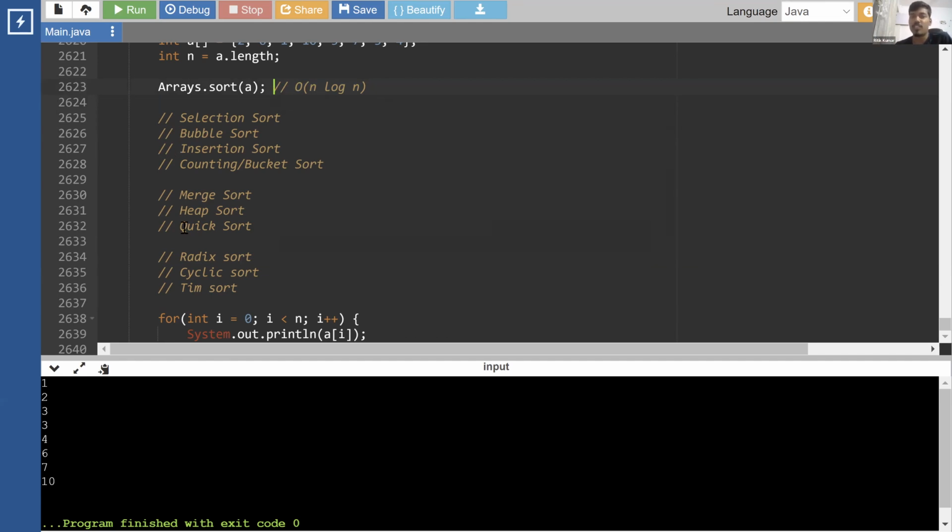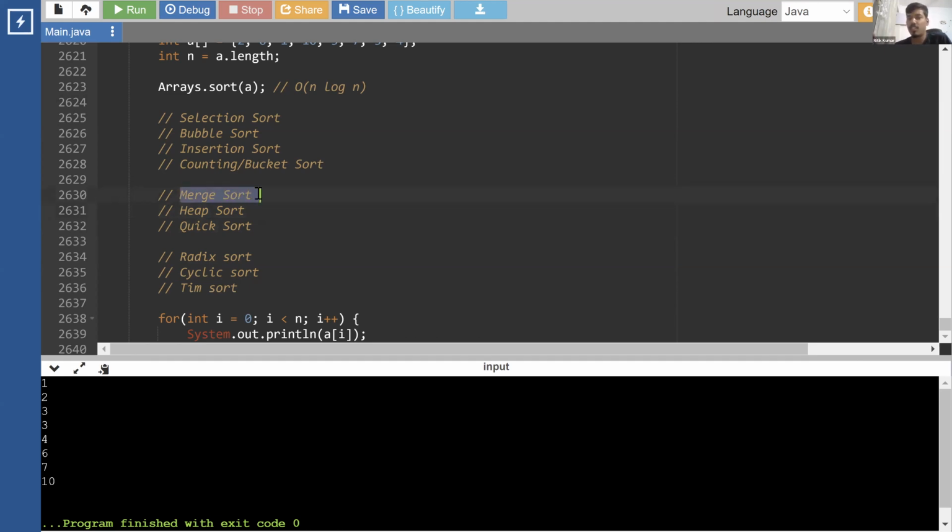For example, quicksort has a worst case complexity of n square, but in the average case it gets n log n. Heap sort in most cases is n log n, but in the worst case it tilts towards, sorry, order n square.